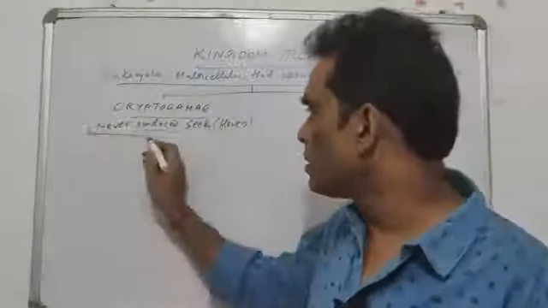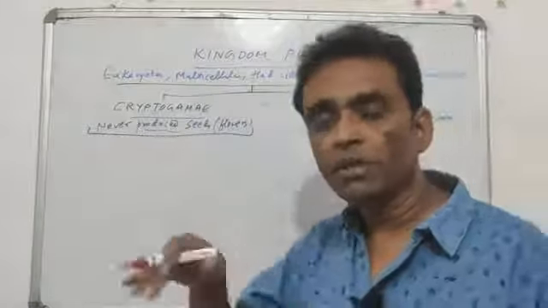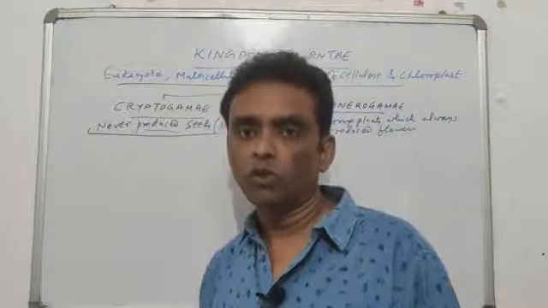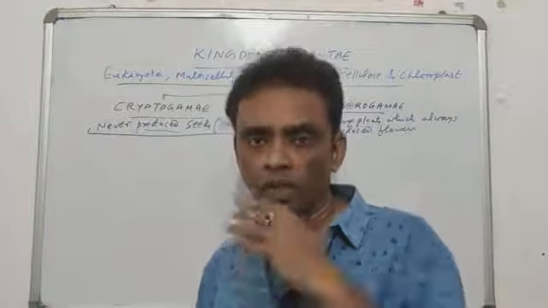So these are all common characters, but within them there were also three types. The group cryptogamy was again classified into three main types.